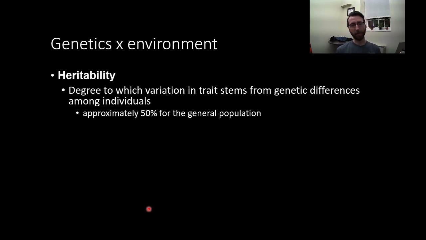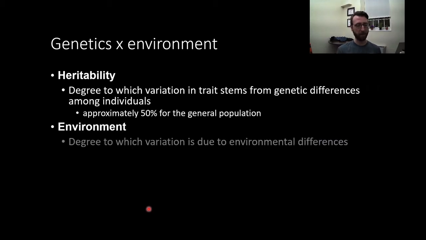Heritability is the degree to which variations in the trait stem from genetic differences among individuals. So how much of the variability in a trait like intelligence is due to your genetic inheritance? Most estimates agree that this is about 50% heritability for the general population, so pretty strong influence.